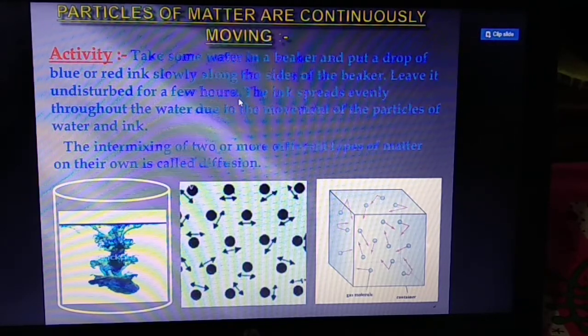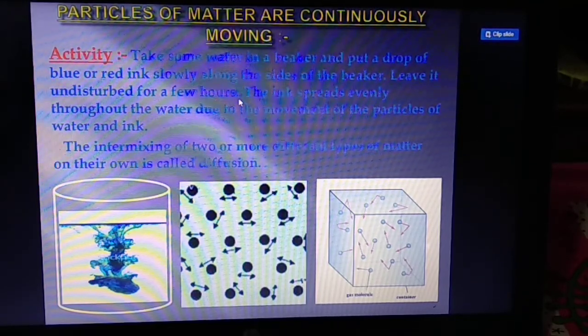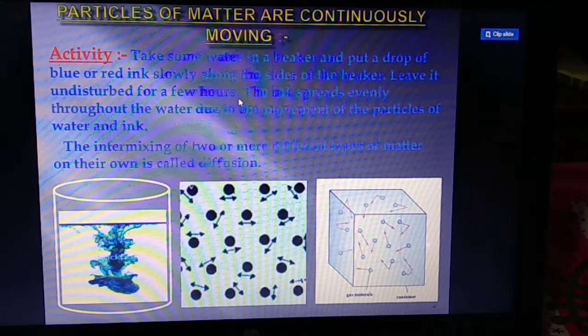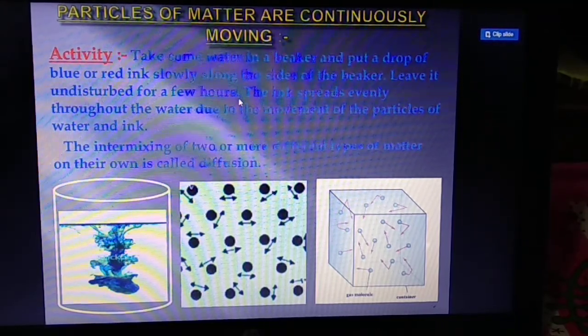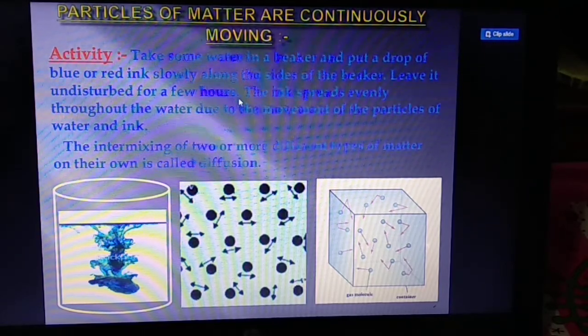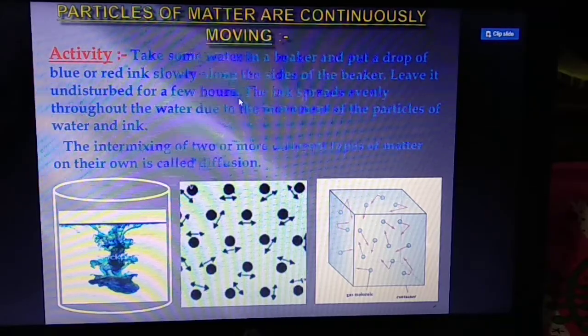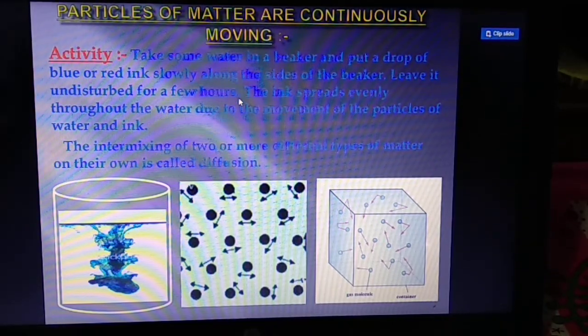The ink spreads evenly throughout the water due to the movement of the particles of water and ink. The intermixing of two or more different types of matter on their own is called diffusion. So, in this case, we have learned that particles of matter are continuously moving.